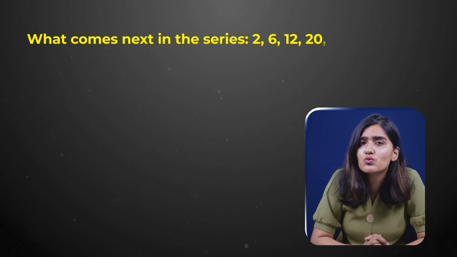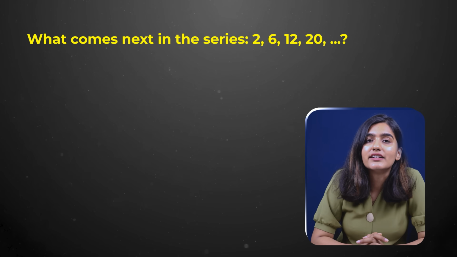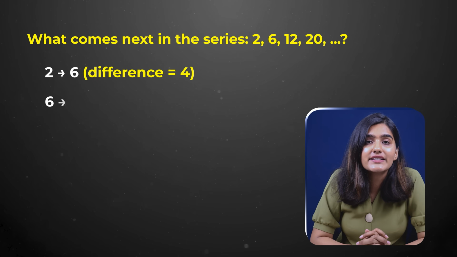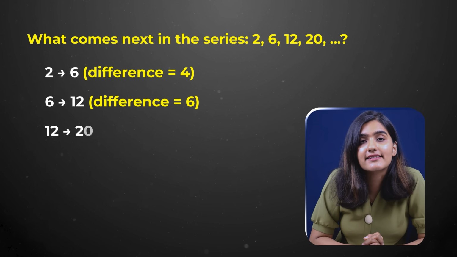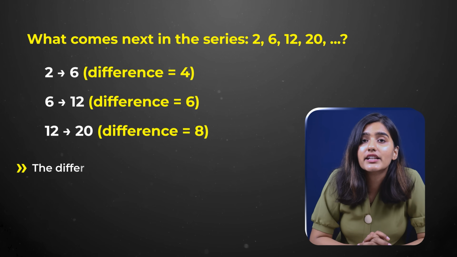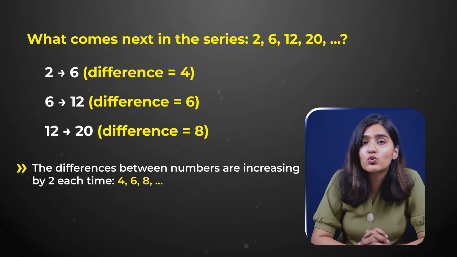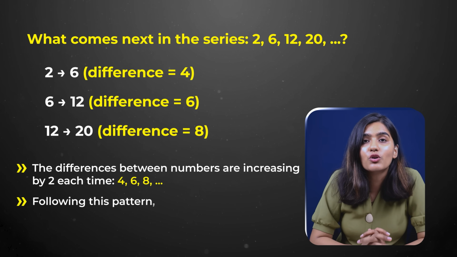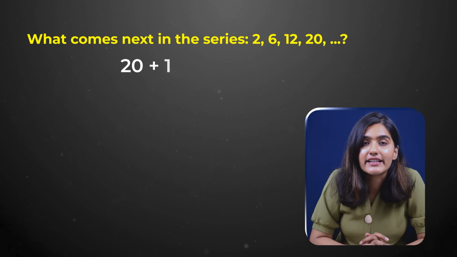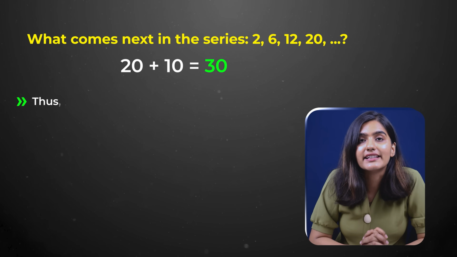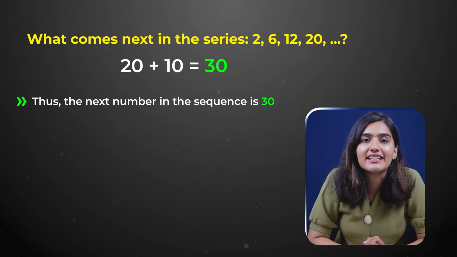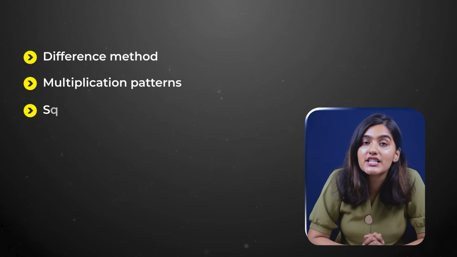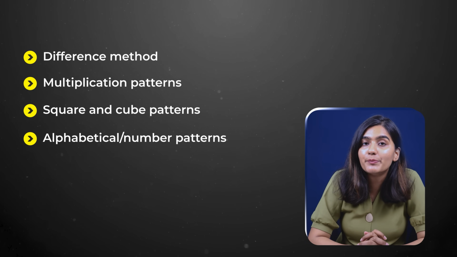We are given the series 2, 6, 12, 20. Let's find the pattern. 2 becomes 6, where the difference is 4. 6 becomes 12, difference is 6. 12 becomes 20, difference is 8. The difference between numbers is increasing by 2 each time: 4, 6, 8. Following this pattern, the next difference should be 10. So 20 plus 10 equals 30. Thus the next number in the sequence is 30. To ace this topic, you need to practice difference method, multiplication patterns, square and cube patterns, and alphabetical number patterns regularly.